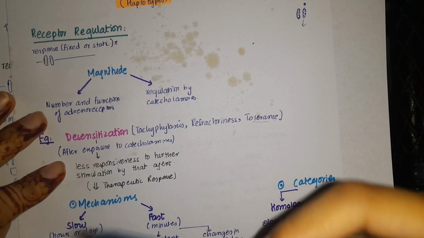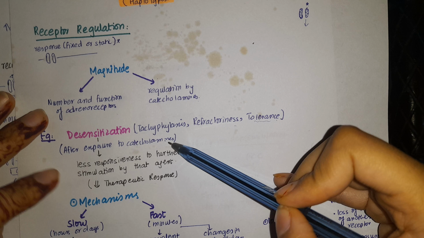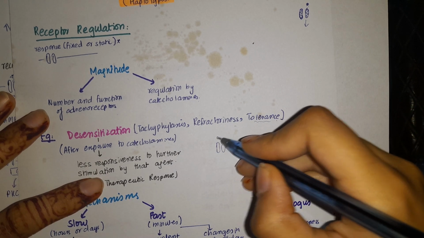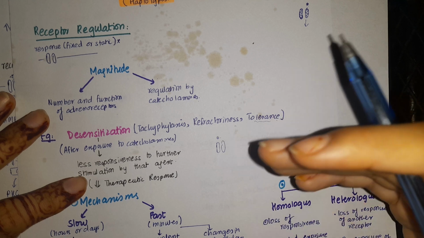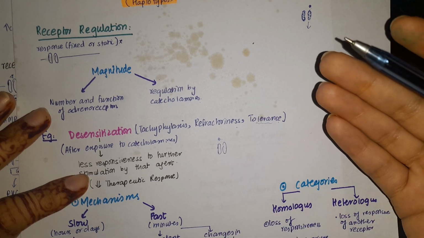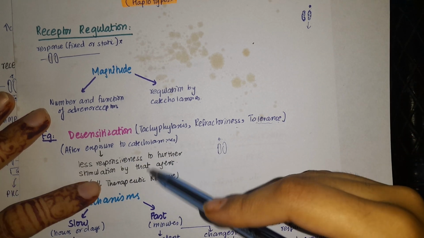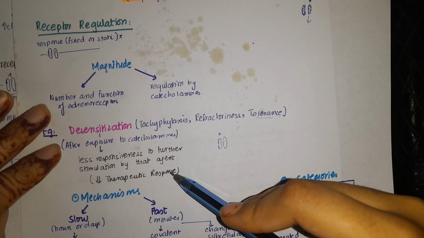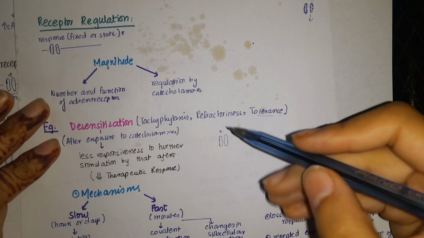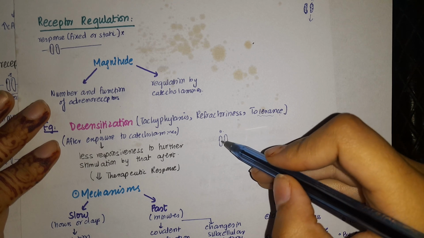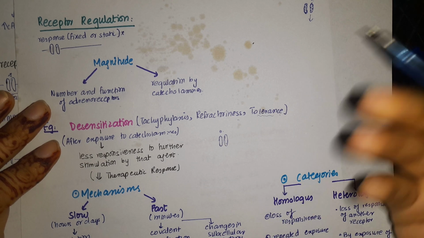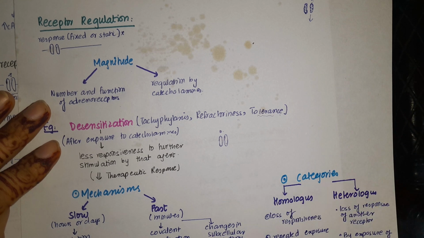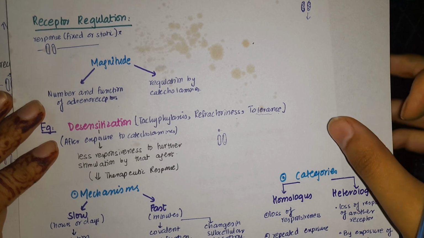After repeated exposure of the receptor to the catecholamines, to norepinephrine, what will happen? The receptor will now produce less response. It will become less responsive to further stimulation by that agent. It decreases the therapeutic response, or the response that is to be produced, because now this receptor is less responsive to this type of agonist. Why? Because it has been recurrently exposed to it again and again.